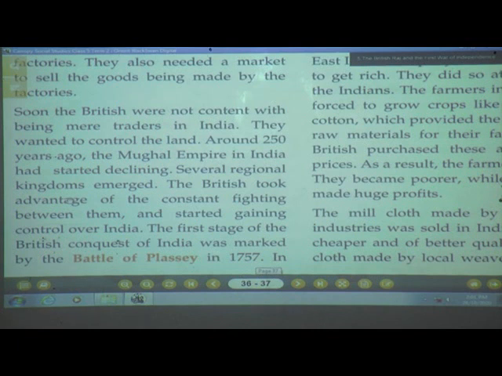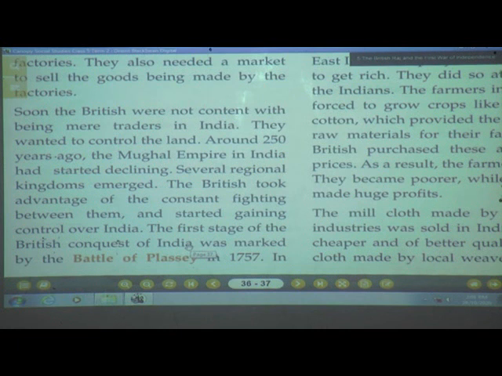Then the Britishers started ruling over Bengal. So how did they initially start ruling over India? They started capturing one state of India at a time. The first stage of the British conquest of India means to take over a part of India.